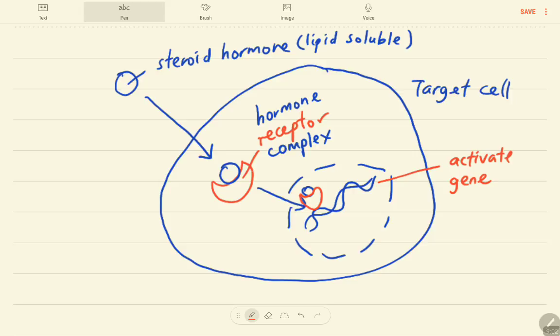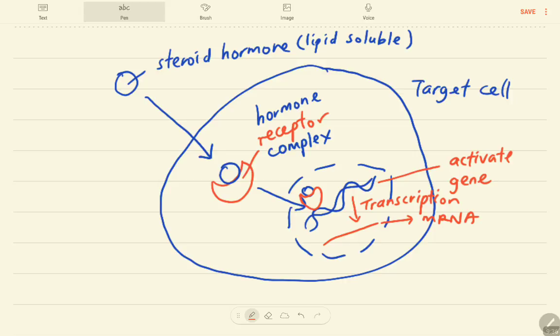Once this gene is activated, the gene, the DNA, will undergo a process called transcription. Remember? Transcription is the process where the DNA is transcribed into mRNA. So now mRNA is formed. Is that clear? So mRNA is one strand.